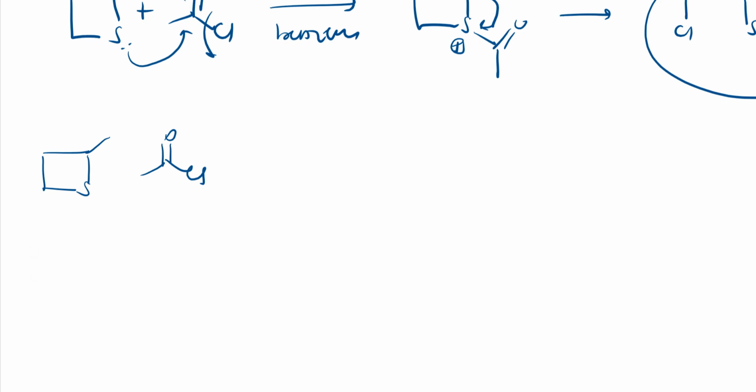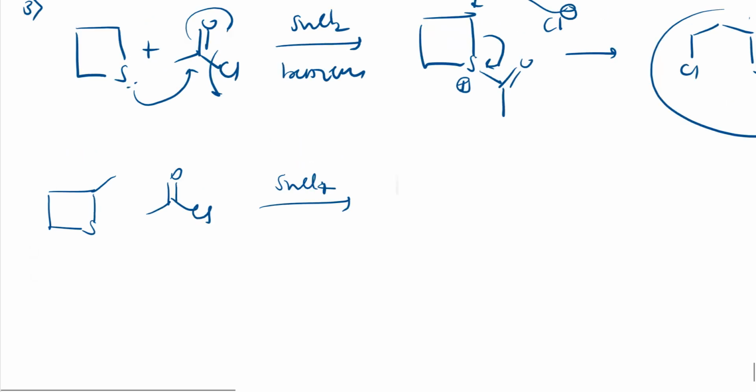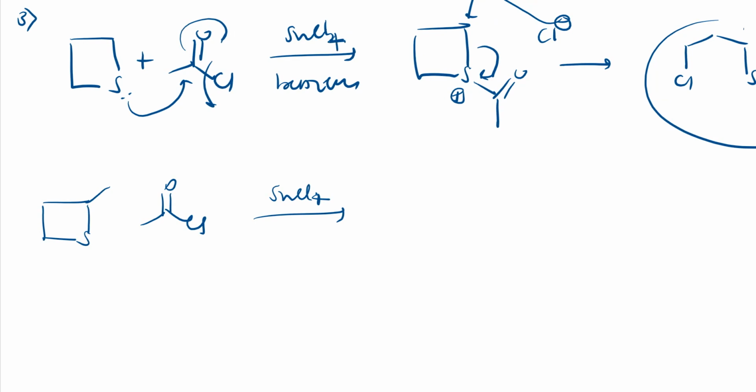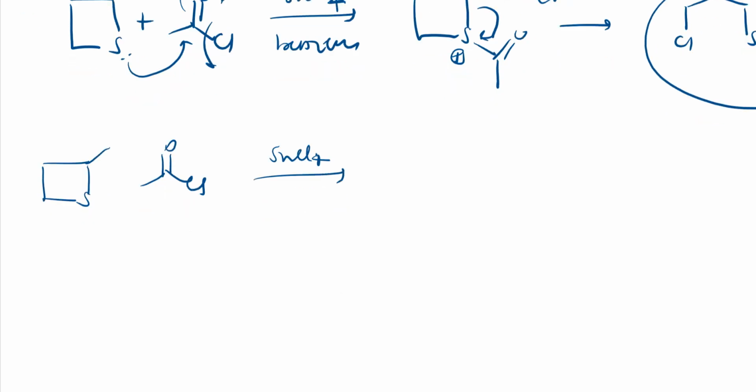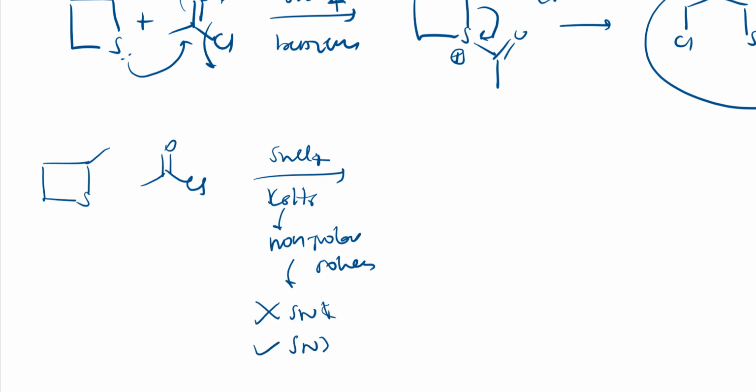To this I am adding SnCl4, not SnCl2, sorry, it was SnCl4, and benzene C6H6, right? So this is a non-polar solvent. So it doesn't do SN1 reaction, no SN1 reaction, but it does SN2 reaction, right? So what happens? Same, sulfur gets here, chlorine goes here, we'll get this product initially,